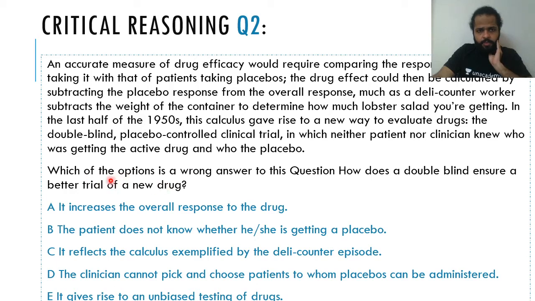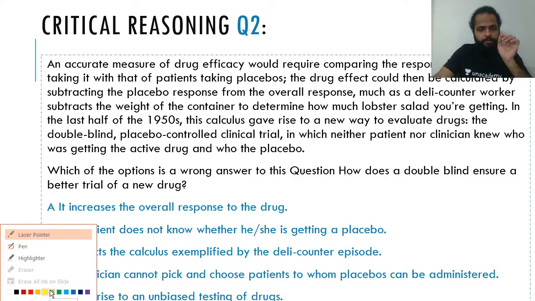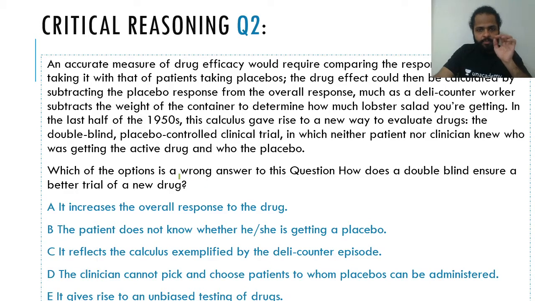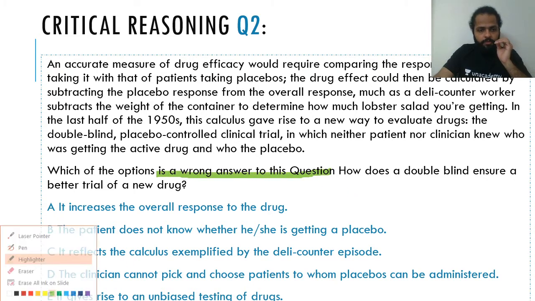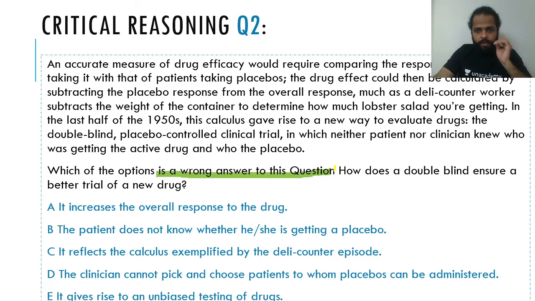Now let's look at the question. Which of the following options is the wrong answer to this question? How does a double blind ensure a better trial of a new drug? Guys, you need to be very careful in these scenarios, okay? The question here is not very straightforward. It's asked in a convoluted way. Which of the following is a wrong answer to this question? So you have to find the wrong answer to this, not the right answer.